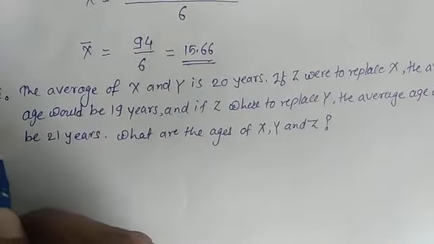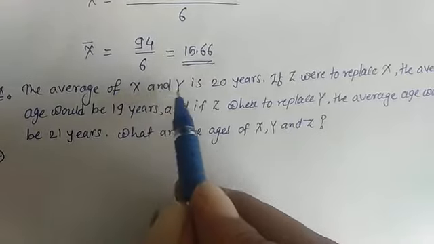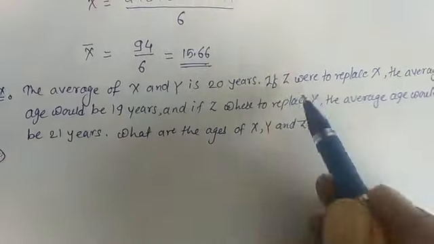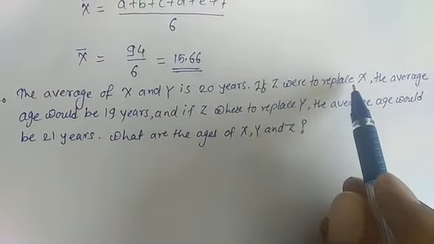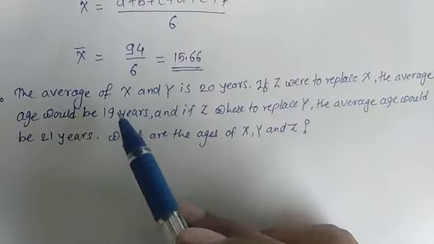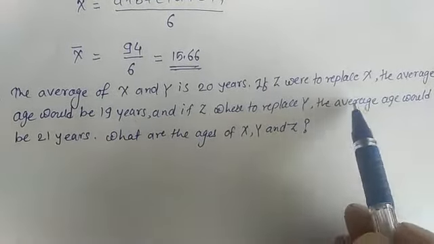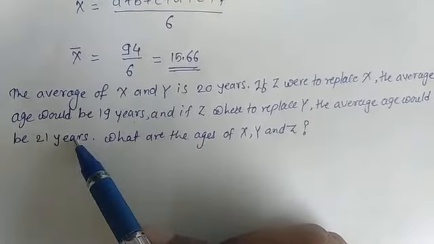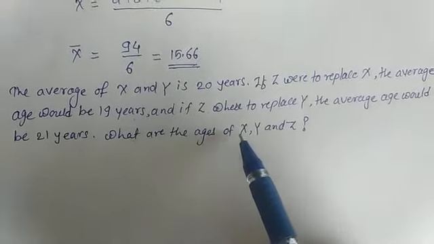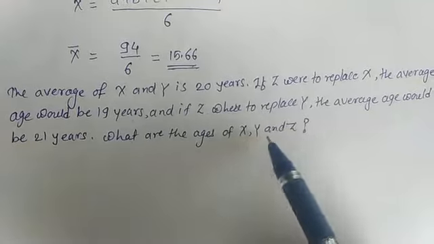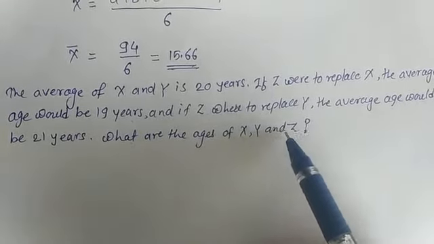Given next question is, the average age of x and y is 20 years. If z were to replace x, the average age would be 19 years, and if z were to replace y, the average age would be 21 years. What are the ages of x, y and z? Okay, we have to find the ages of x, y and z.